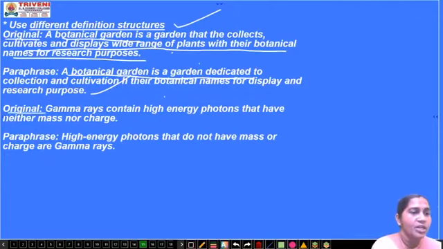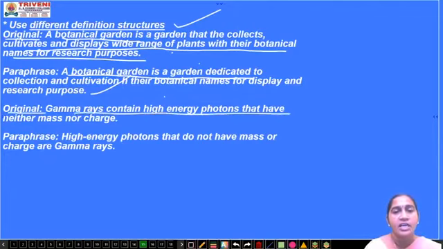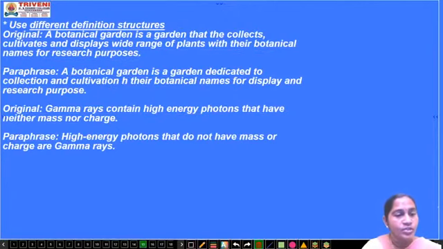Next one, original. Gamma rays contain high energy photons that have neither mass nor charge. This is the example. Now how have they written? High energy photons that do not have mass or charge are gamma rays. So you can frame your own sentences.